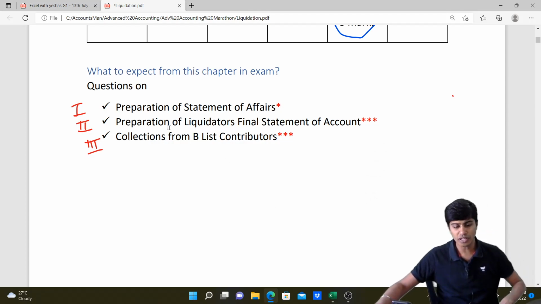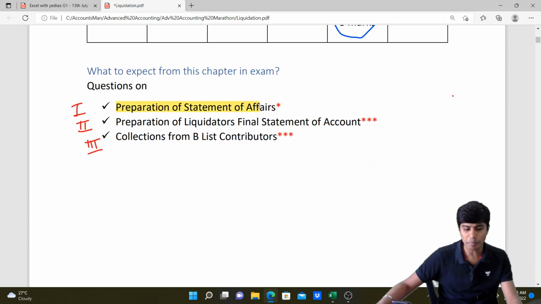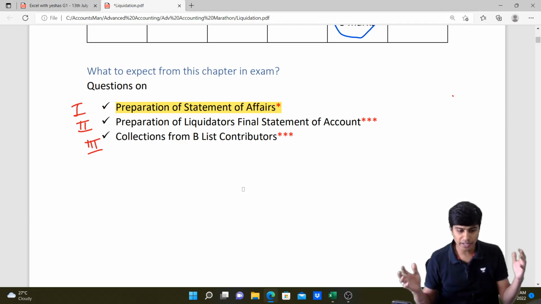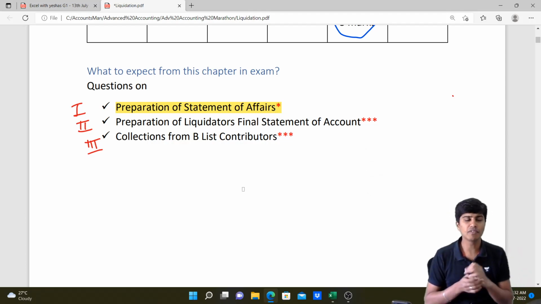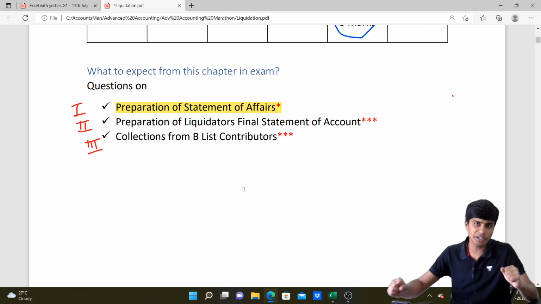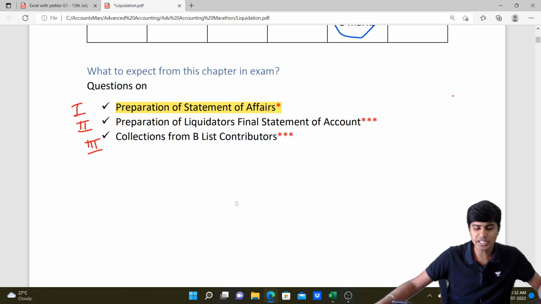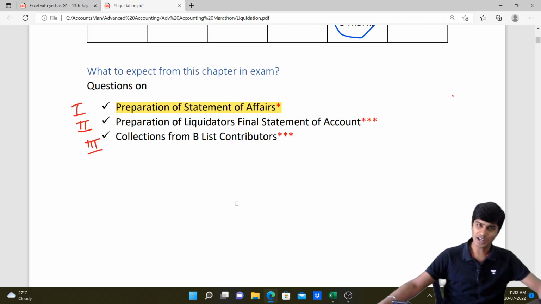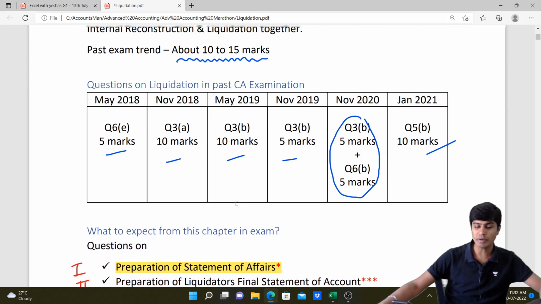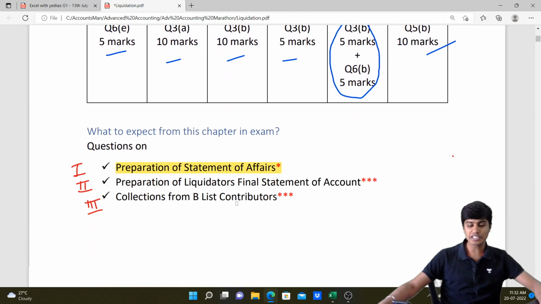In the last video, we discussed how to prepare statement of affairs theoretically. In today's session, we'll see the format of preparation of statement of affairs and we'll also see one problem from our ICAI material. After that, we will be starting with liquidator's final statement of account. So let's go ahead.